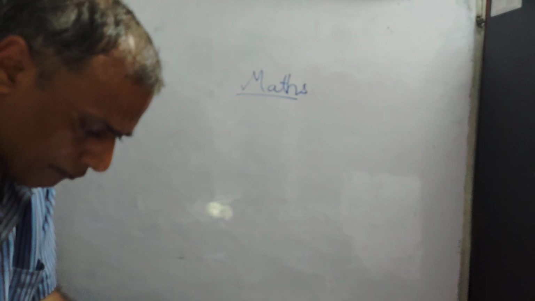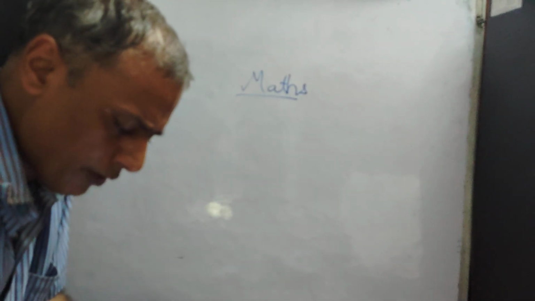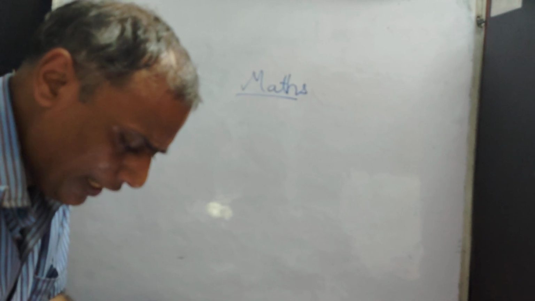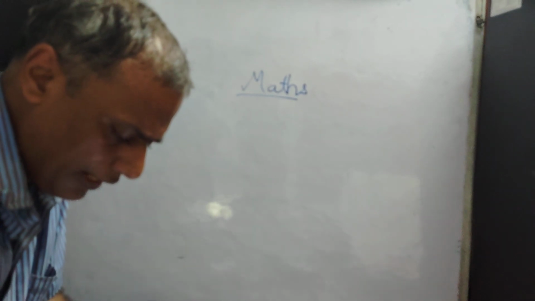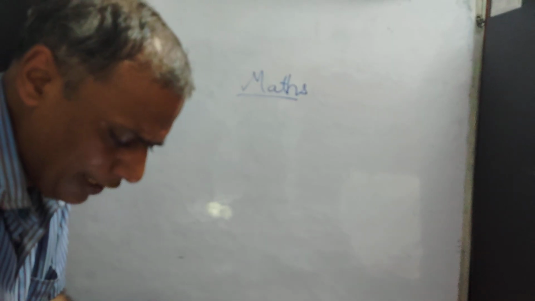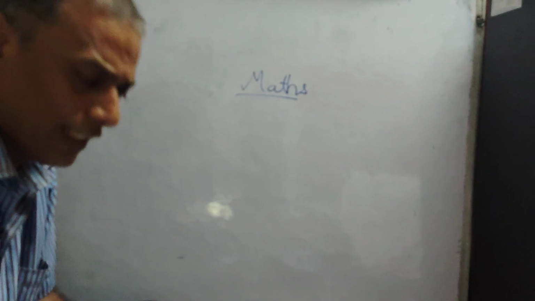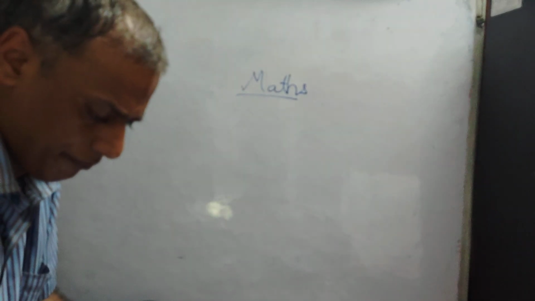Now at the bottom there are assertion and reason type questions. First assertion and reason question: we should use a digital clinical thermometer to measure the temperature of various objects. Reason: the range of a digital clinical thermometer is between 35 degrees and 42 degrees. This is wrong. A digital thermometer can measure any range digitally.